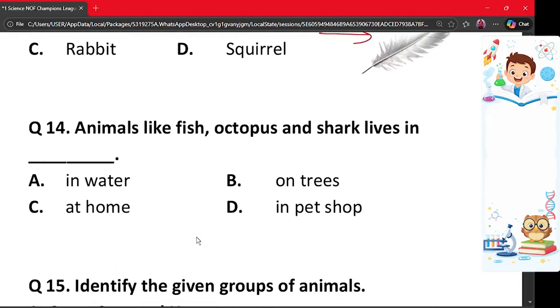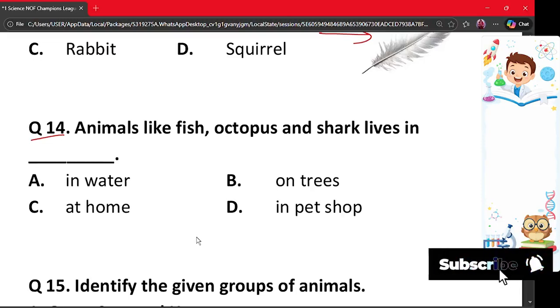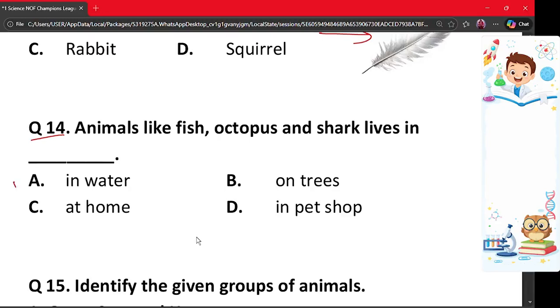Our next question is question number 14. Animals like fish, octopus and shark live in dash. A. In water, B. On trees, C. At home and D. In pet shop. The correct answer is option A. Fish, octopus and shark are aquatic animals. They live in water and cannot survive on land. Therefore, option A is the correct option.